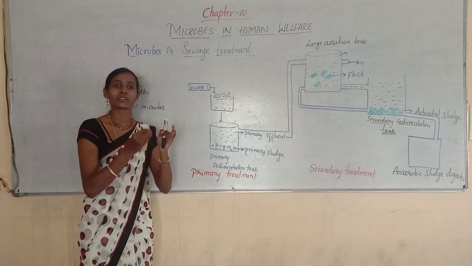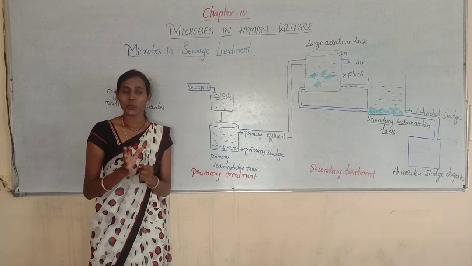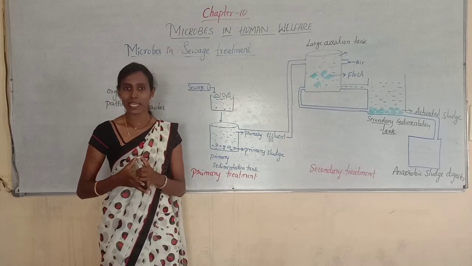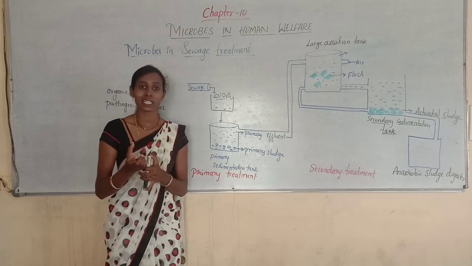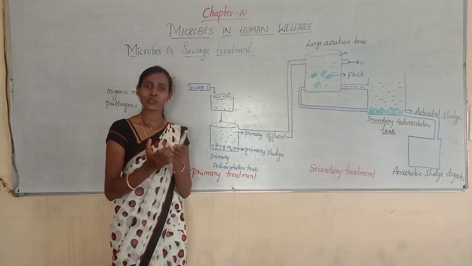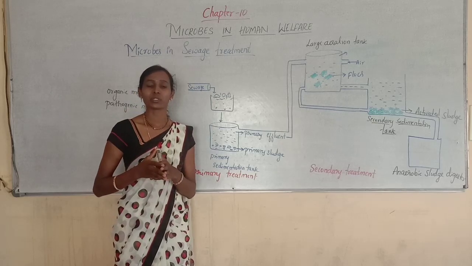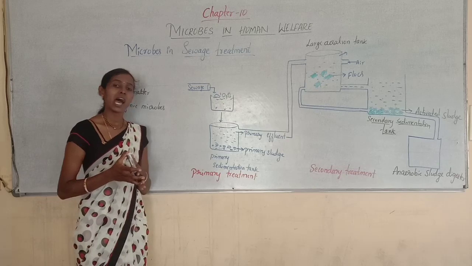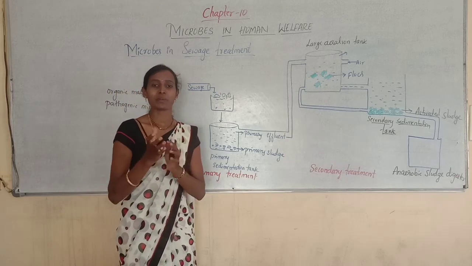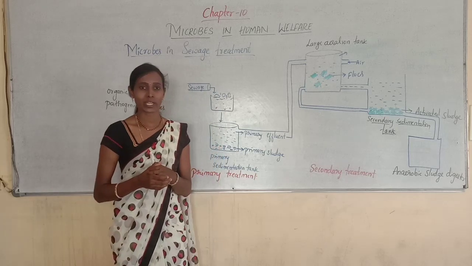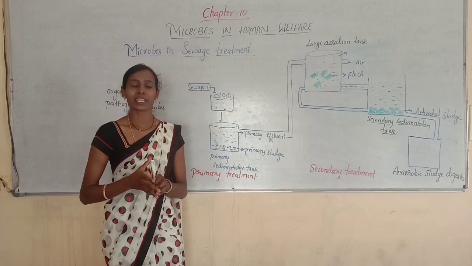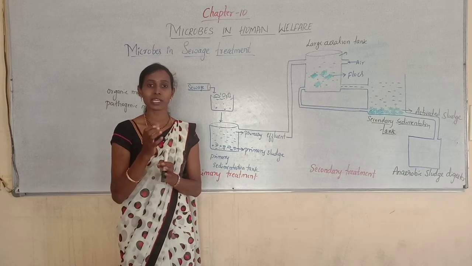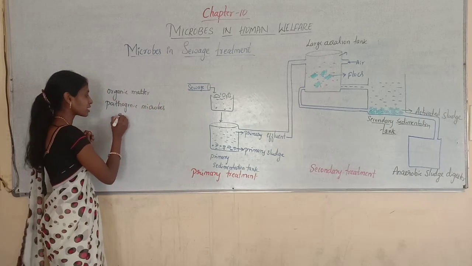Do you think it will be released into rivers, lakes, etc.? No, this sewage cannot be discharged directly into natural water bodies like rivers, streams and lakes, because it contains pathogenic microorganisms along with many toxic substances. So before disposal, it must be treated.